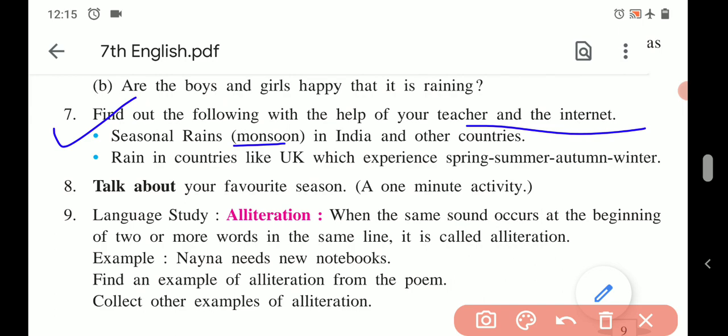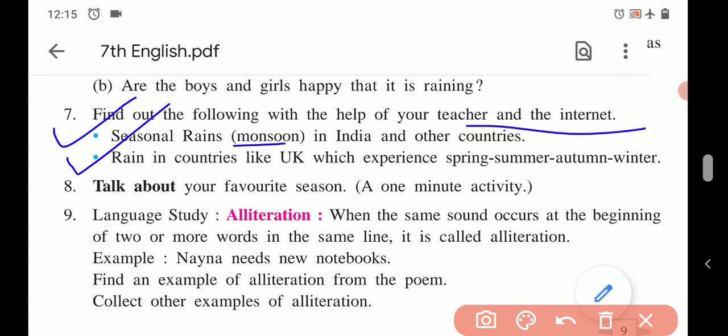So what condition is necessary or what natural changes are observed in summer? By the end of summer, that you have to write about India. Moreover, what changes the seasonal rain make in nature that can be added. Same you have to browse for the other countries. So browse on Google, browse on internet for this answer. Next, again this you have to browse on Google.